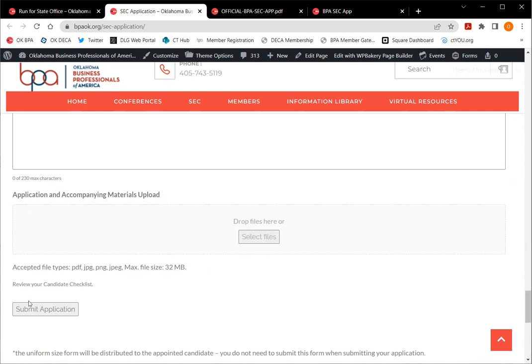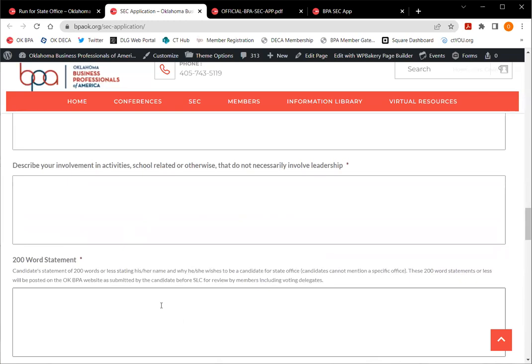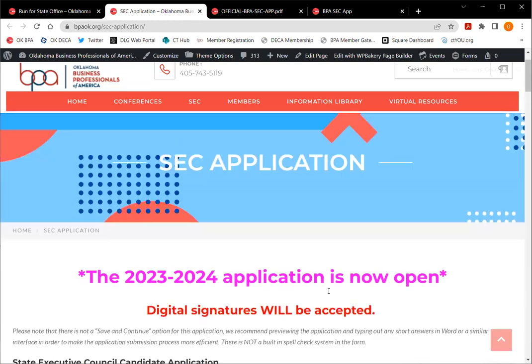Once all of that is good, you want to review your candidate checklist one more time, make sure it's all there. And then you'll just hit submit application. A thank you will pop up on this page and you've applied for state office.